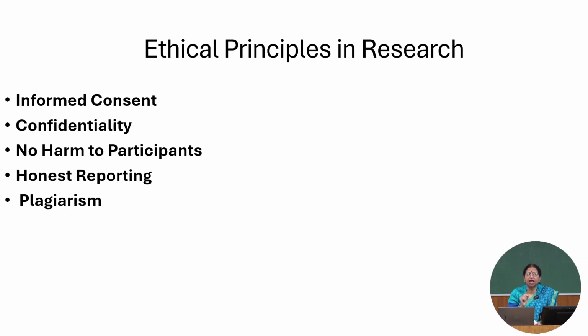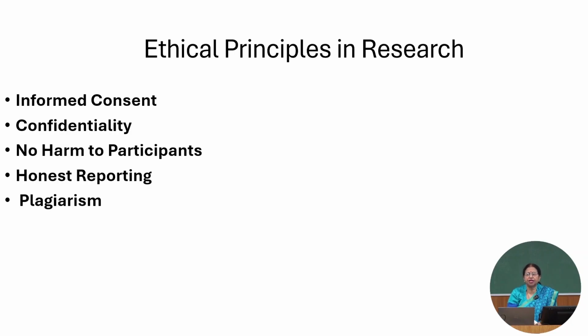Complete confidentiality has to be maintained for your own data. No harm to participants should be done. That means if, suppose, 5 people are contributing to that paper, everybody's name should be given there. You cannot publish just by your name.